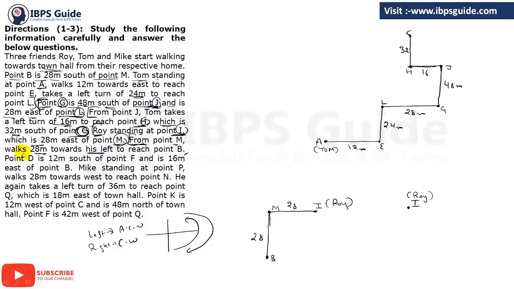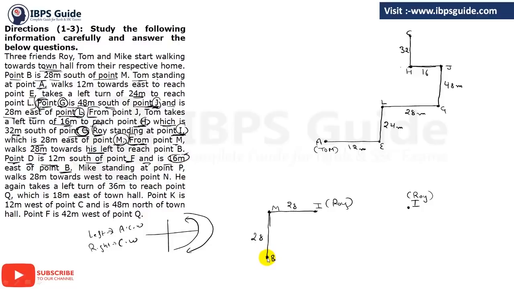Okay, this is done. Now point D is 12 meter south of point F and is 16 meter east of point B. So we have point D, which is in the south of F and east of B. So we have point B. So from B it is in the east, so it is 16 meter. So we have to go from B to its east.